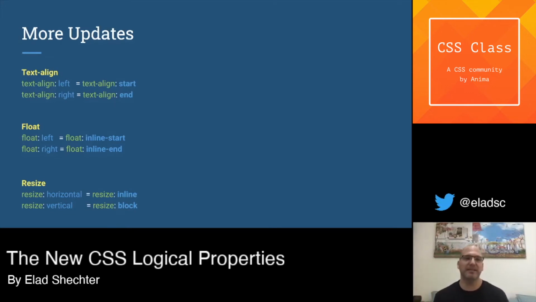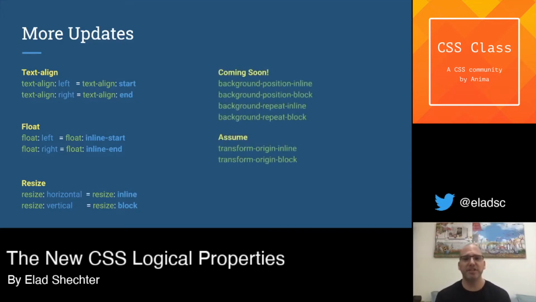Because of that, horizontal and vertical are updating according to the axis. Instead of horizontal, we now have the inline keyword for this property, and instead of the vertical value, we have the block value. And even properties that have not been changed until now, like background position X and Y, everything with direction is changing. We can see in the MDN of Mozilla that there are empty pages for new properties like background position inline and background position block, and everything that has any direction. If we still don't see any new property for that, you can be sure that almost 100% all those properties will update into this new CSS logical thinking.